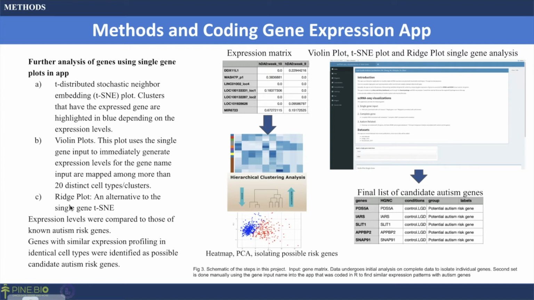The expression levels were then compared with those of known autism risk genes, and the genes with similar expression profiling were determined as possible autism risk genes. So you can see a schematic of how the process was conducted.